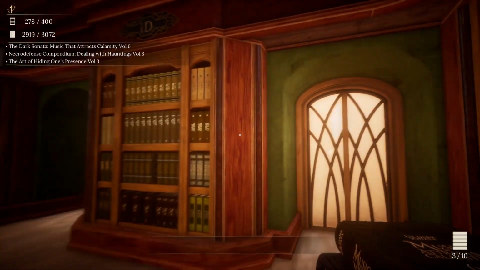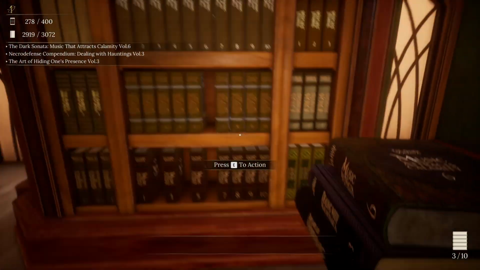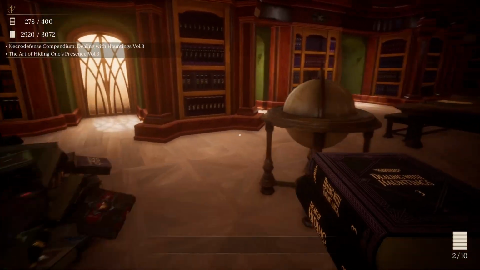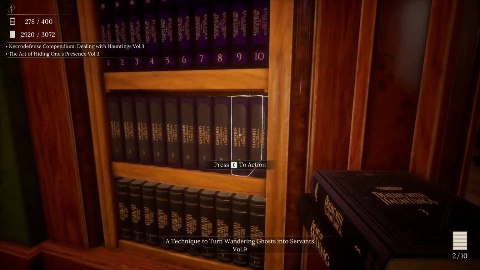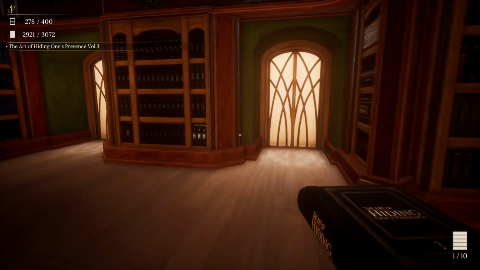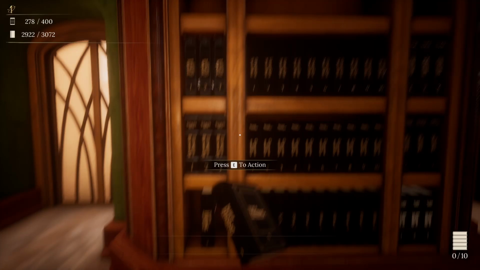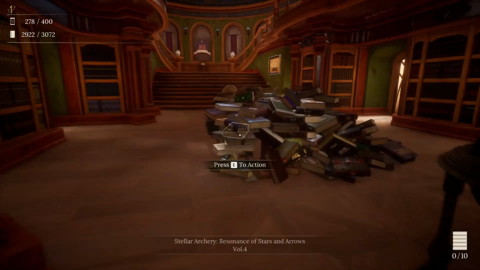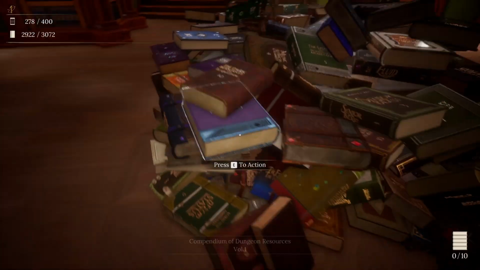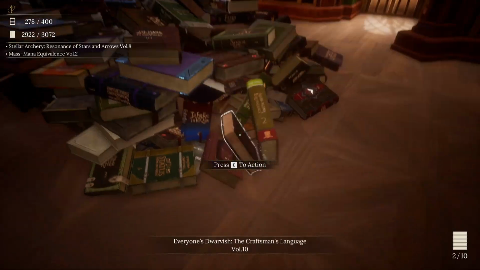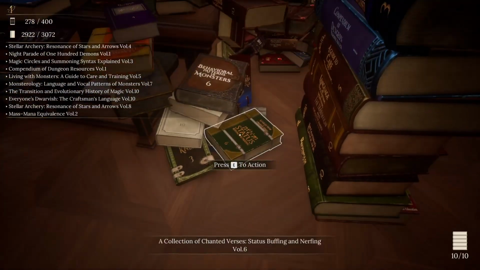The Dark Night That Tracks, Music Attracts Calamity, Volume 6. So Necromancy, Dealing with Hauntings, Volume 3. Goes right there. And The Art of Hiding One's Presence, Volume 3. Oh, Stealth is almost done. We're just missing one from it. Okay. Either way, I'm gonna grab the next 10.